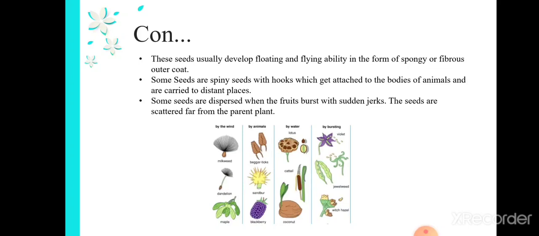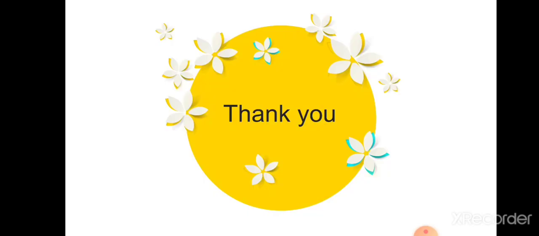In water, the seed will have a spongy structure in order to float. You can see that coconut will float in water, right? This is one of the examples. And by bursting, the fruit will burst and spread the seeds into different regions and they start to grow. So these are all the types of sexual reproduction, seed formation and seed dispersal. So this is the end of our class. Thank you.